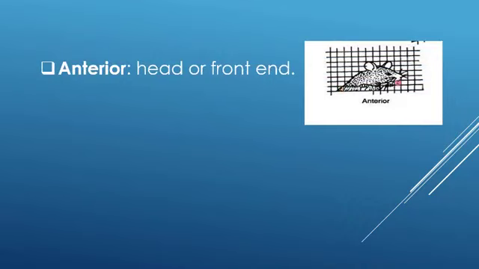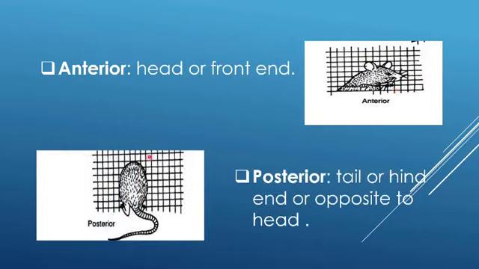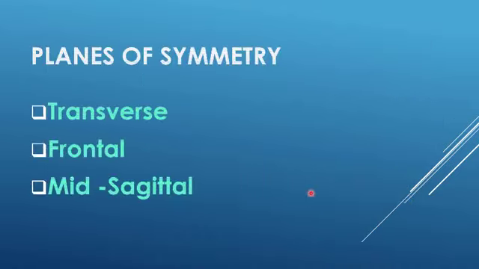Anterior. This is the wire gauze, and the animal is protruding from the wire gauze, or we can say head or front end. This is the wire gauze, and the animal is protruding to the other side, and the region showing is the posterior region, or we can say it is the tail region or hind end, or the end opposite to the head. Different planes are used in the case of symmetry. These are the transverse plane, frontal plane, and mid-sagittal plane, and these will be discussed in the upcoming slides.